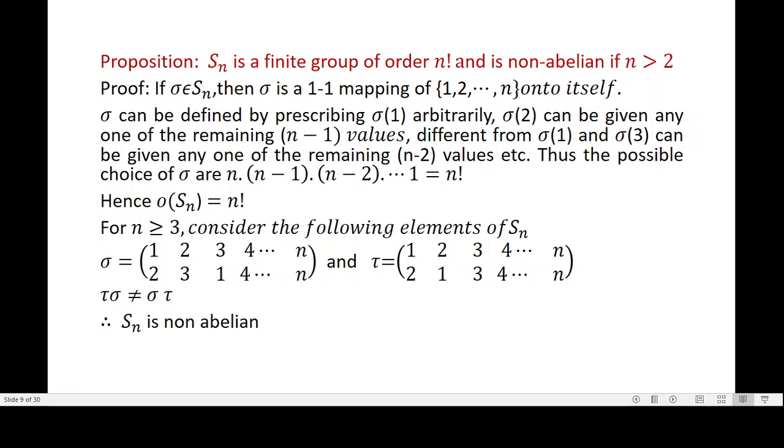So, tau sigma is a permutation where image of 1 is 1, image of 2 is 3, image of 3 is 2. Whereas for sigma tau, image of 1 is 3, image of 2 is 2 and image of 3 is 1. Therefore, tau sigma is not equal to sigma tau. Hence, commutative law is not satisfied. Therefore, it is not abelian. Hence, permutation group is non-abelian if n is greater than 2. I hope you have understood this.